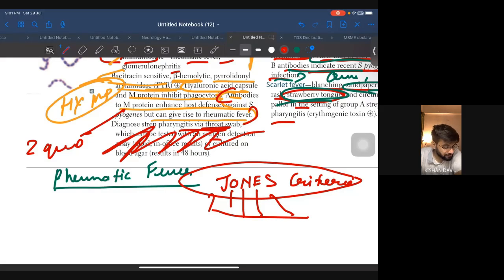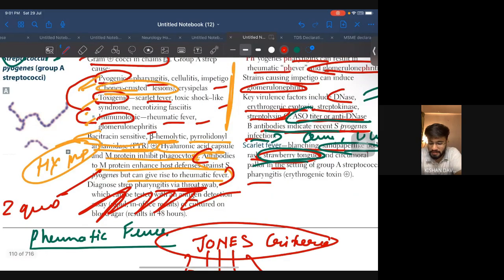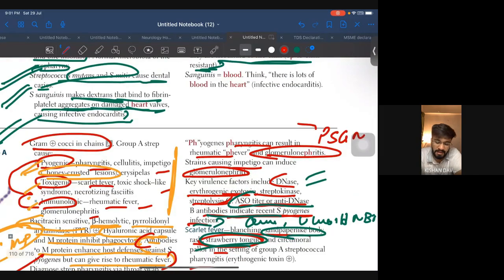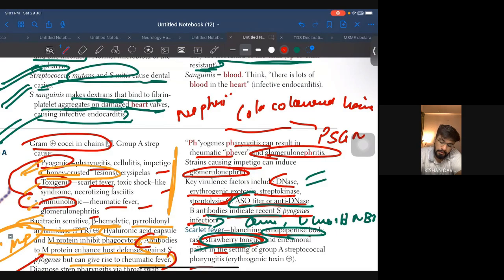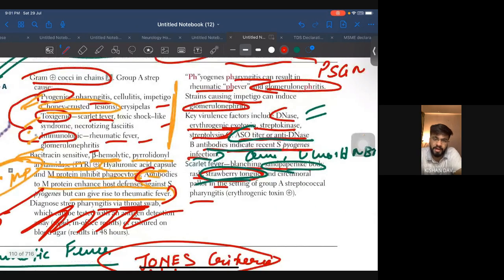All right. And what will be the presentation of PSGN? In PSGN, they will say cola colored urine, and it is a type of nephrotic or nephritic? Can anyone tell me? Yes, it is a type of nephritic syndrome. Okay, so try to interrelate because microbio is just about the factual subject. Get your facts straight, and you are good to go for questions in microbio.